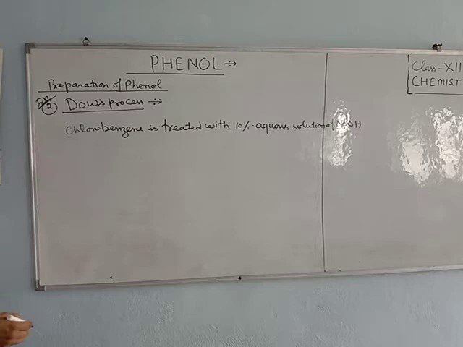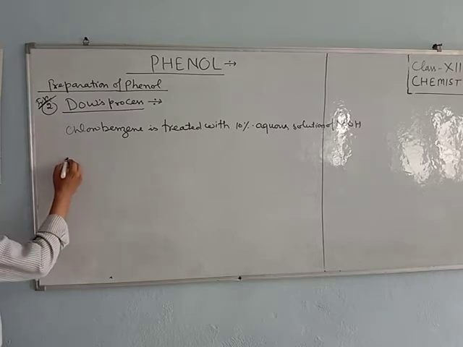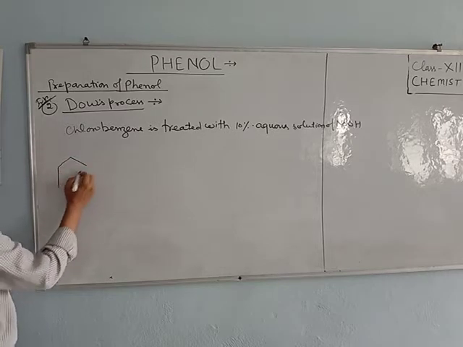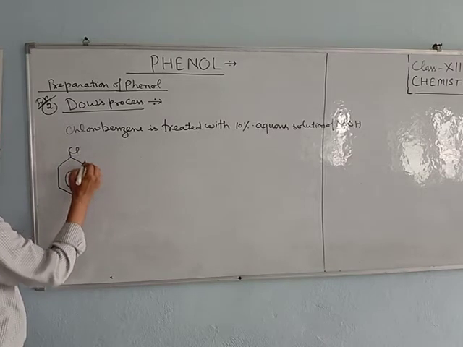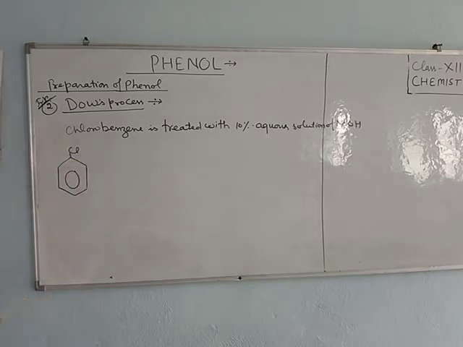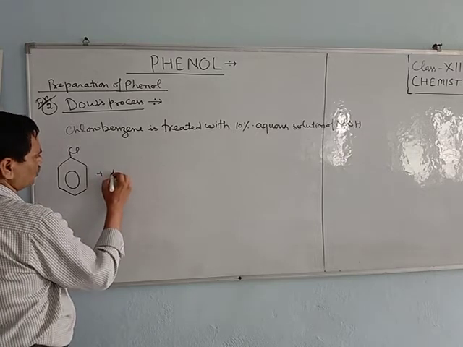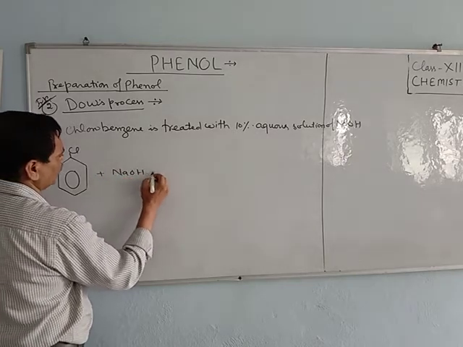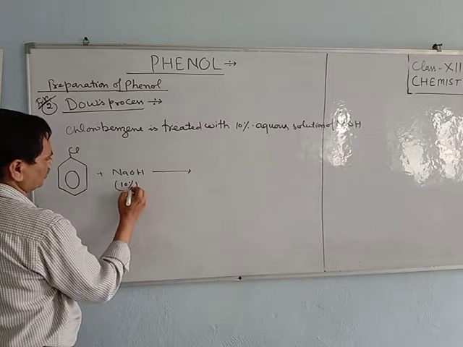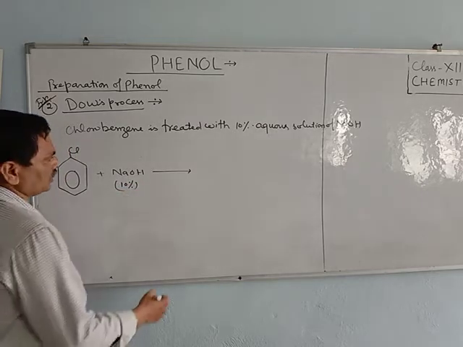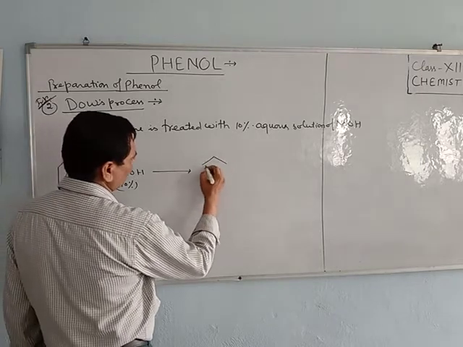Reaction of this one, you can write it: chlorobenzene reacts with sodium hydroxide, a 10% aqueous solution, and it forms sodium phenoxide.